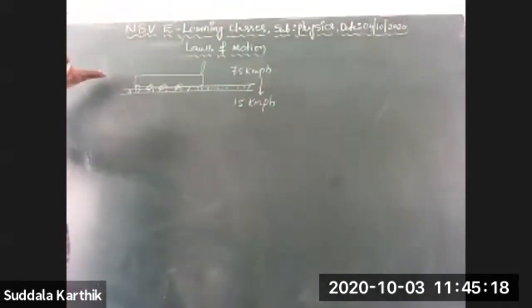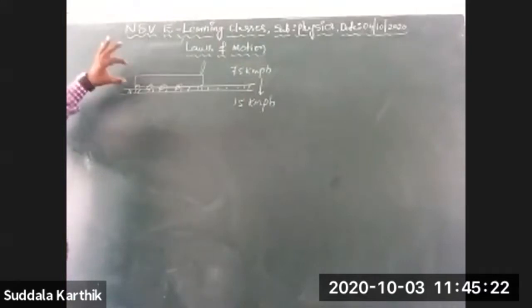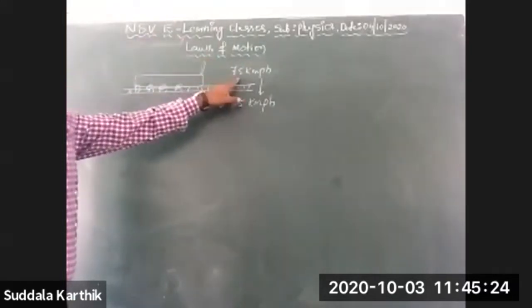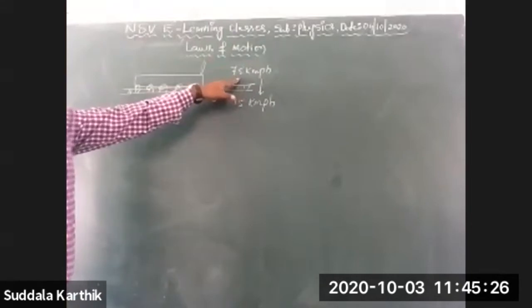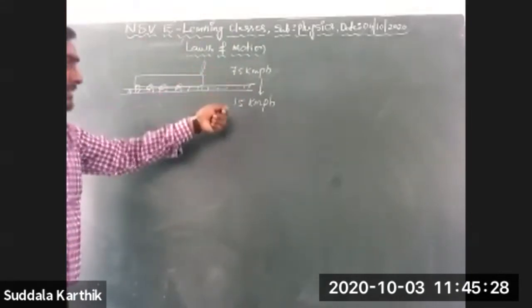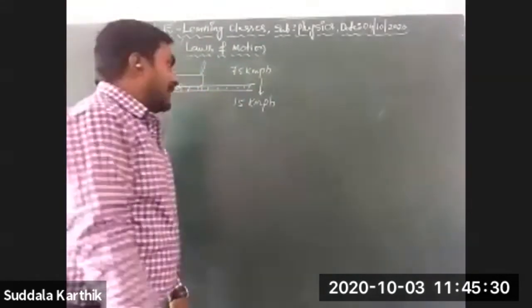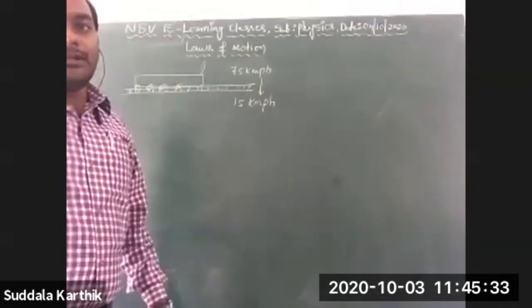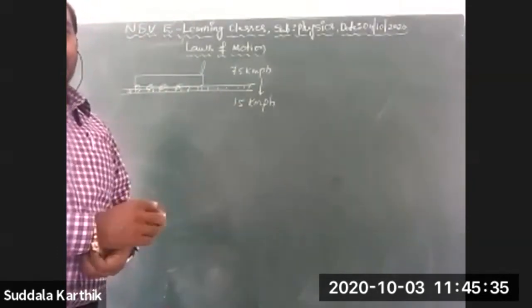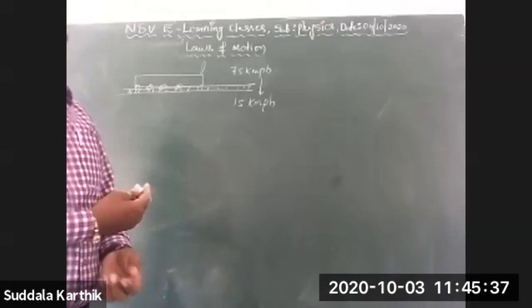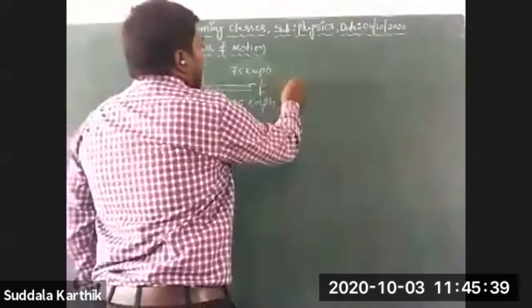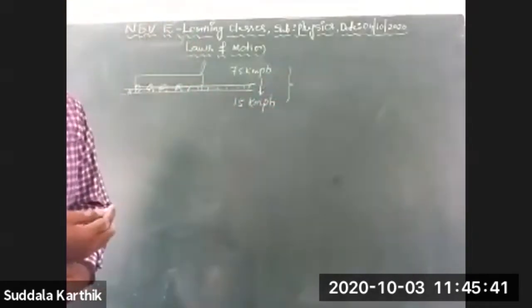At any point it has 75 kilometer per hour speed, and after some time it reduces its speed to 15 kilometer per hour, in 40 seconds.